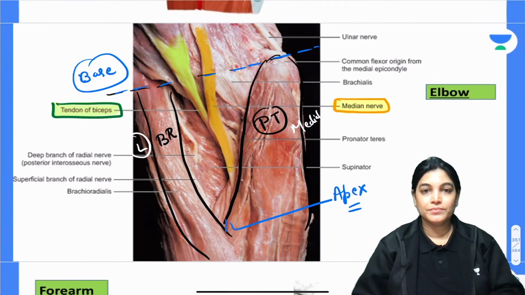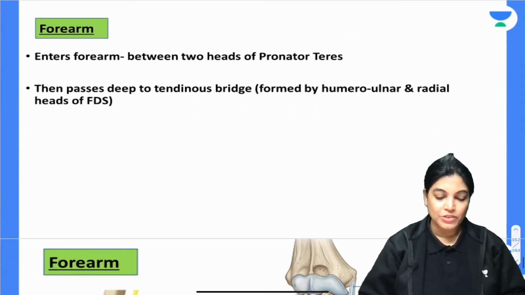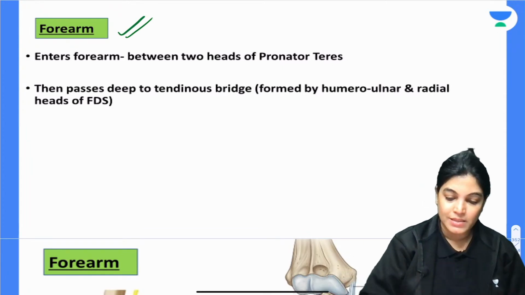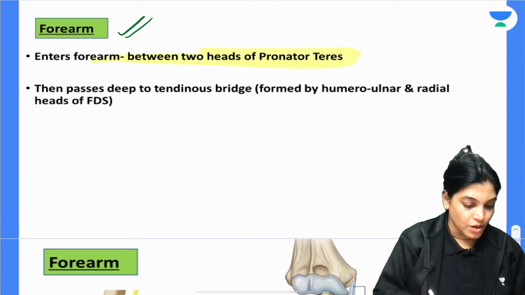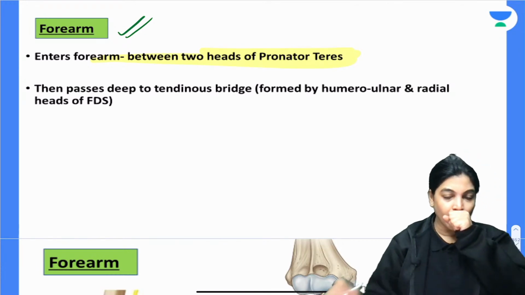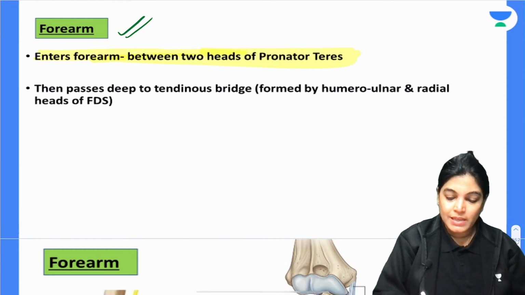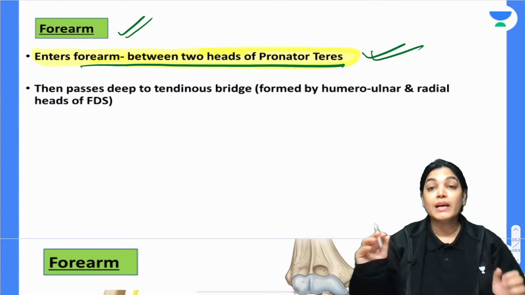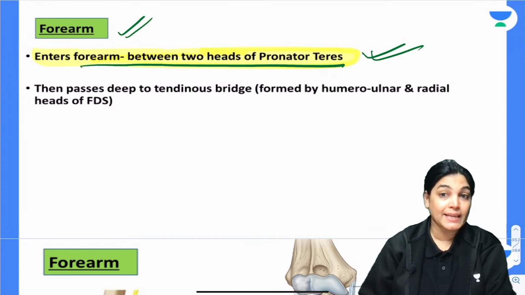So is it okay? Now moving to further relation. When it enters into the forearm, it will pass between the two heads of pronator teres. Thereafter, if I talk about its further course, it is passing between the two heads of that. Okay, great. So when it is traversing into the forearm, it passes between two heads of pronator teres. What is the clinical importance? That means it can get compressed in between the two heads of pronator teres.